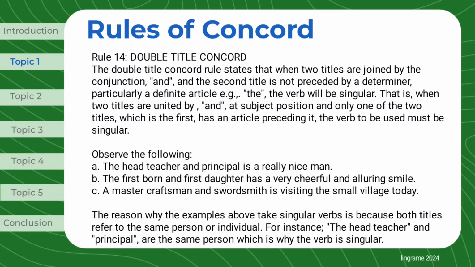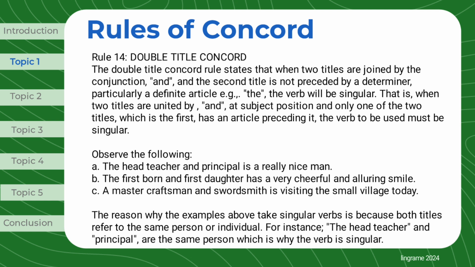Rule 14, Double Title Concord. The double title concord rule states that when two titles are joined by the conjunction and the second title is not preceded by a determiner, particularly a definite article, for example, the, the verb will be singular. That is, when two titles are united by and at subject position and only one of the two titles, which is the first, has an article preceding it, the verb to be used must be singular.